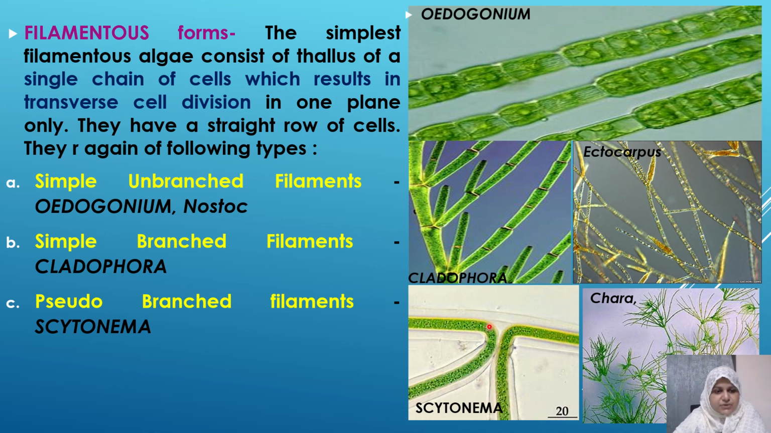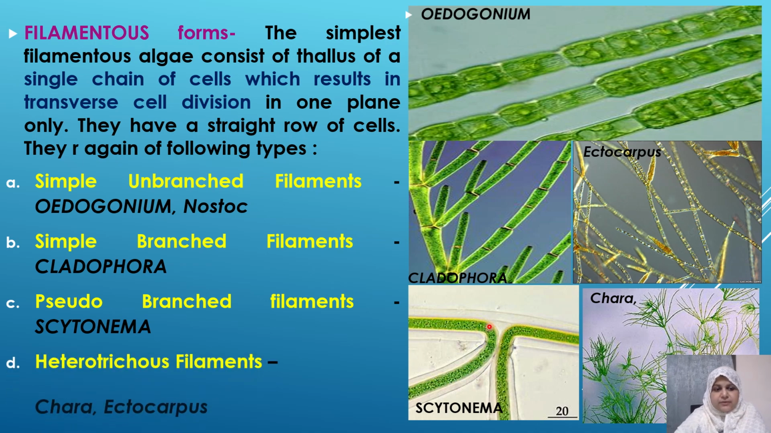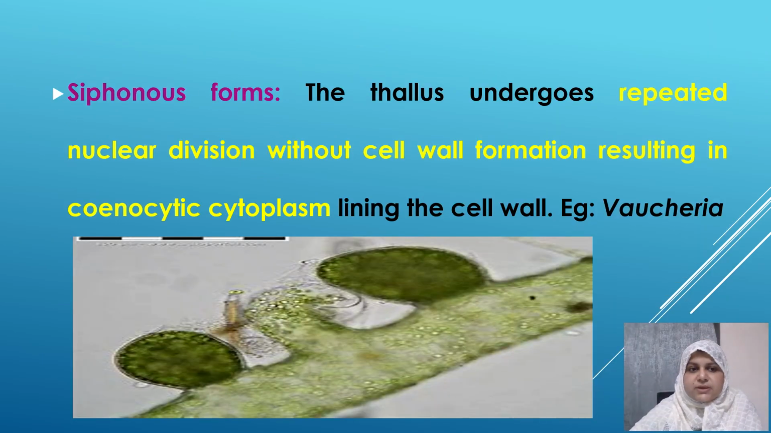For example, Scytonema. The next is heterotrichous filaments, for example, Chara, or you can say Ectocarpus. Heterotrichous means the branching is found in two different planes. One is in the prostrate region and one in the upper region. The next form is the siphonous form.